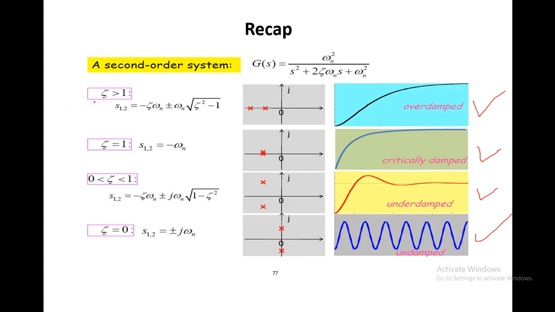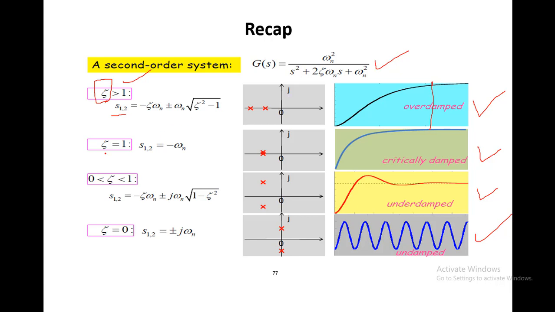This is zeta, the damping ratio of any given control system or transfer function. There are two roots of the second order system, and depending upon the value of zeta, you can find out whether the system is overdamped, critically damped, underdamped, or undamped. If the value of zeta is greater than 1, the system is overdamped, meaning it finds its way to the settling time over a large period. You can see that the settling time is achieved at this point.